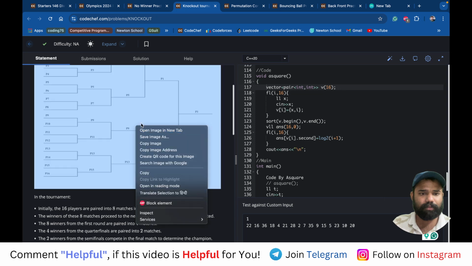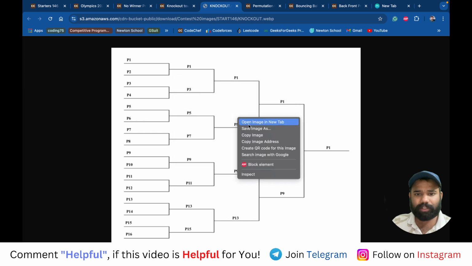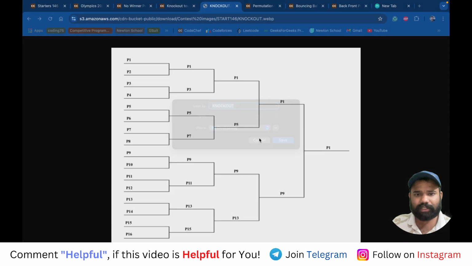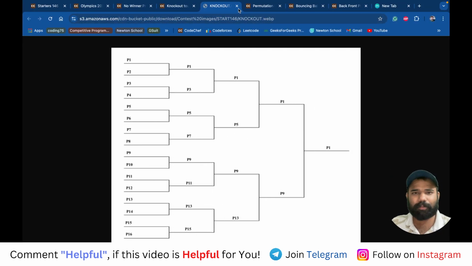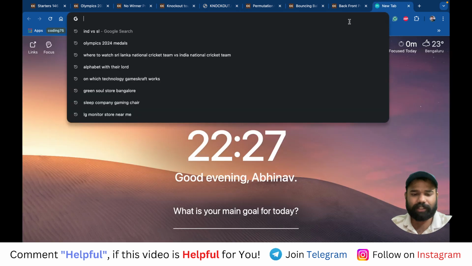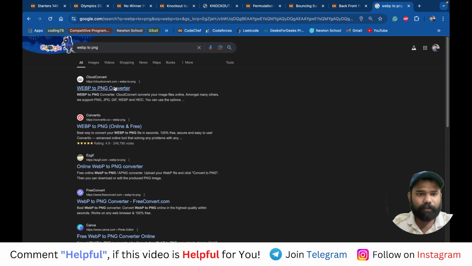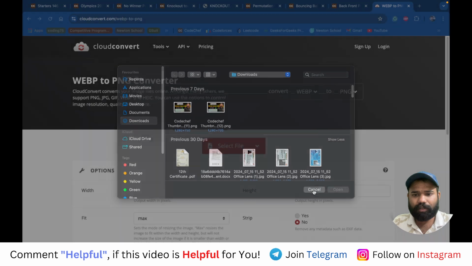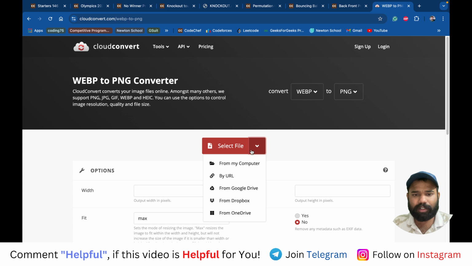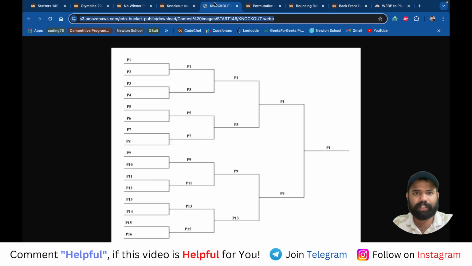I think we are not able to download this because it's a webp. So we can save this as... why does Codechef have webp images? It should be PNG, right? Let's convert webp to PNG. अरे भाई, URL दे सकता हूँ क्या? Unauthenticated.